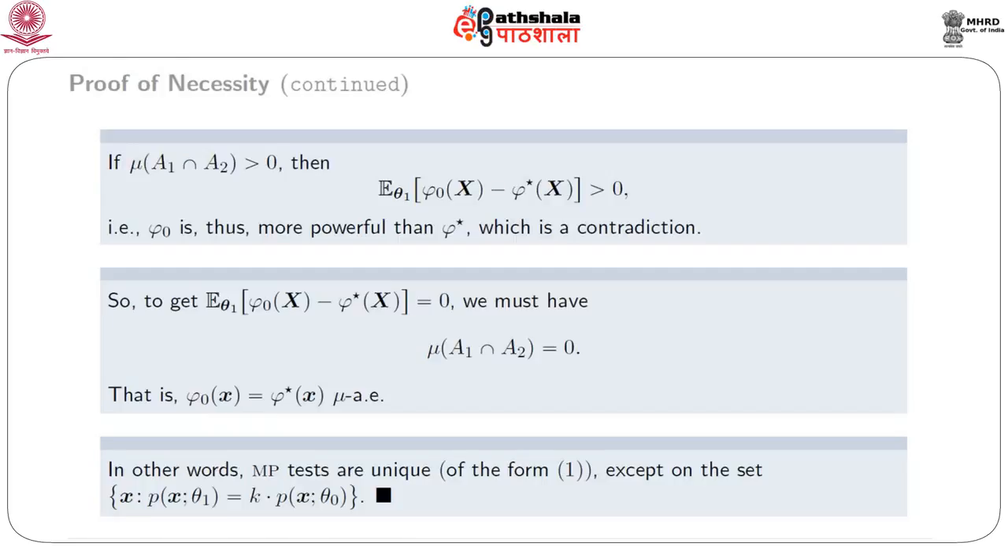Now, to see how it is not uniquely determined by the necessary part, we consider the following example. We consider a single observation x, and suppose we want to test that x has uniform distribution over 0 1 against the alternative that x has uniform distribution over half and 3 by 2.